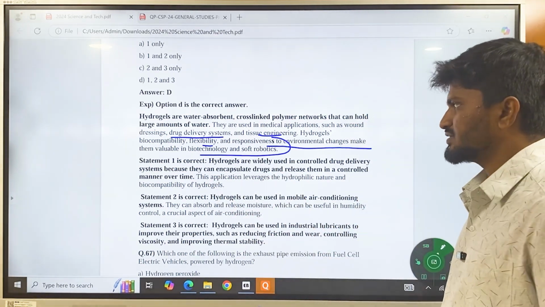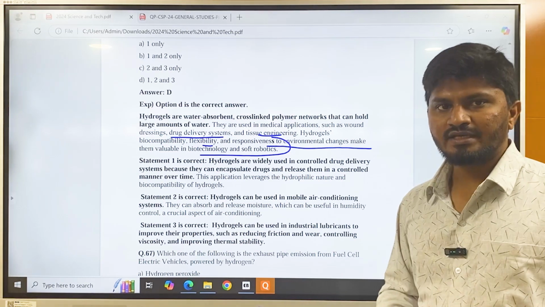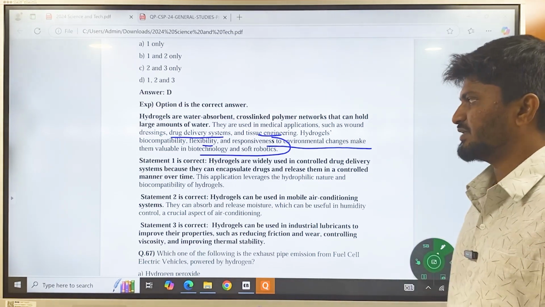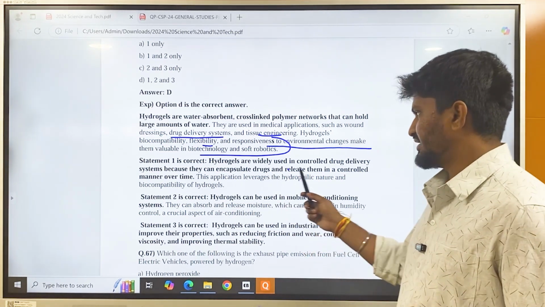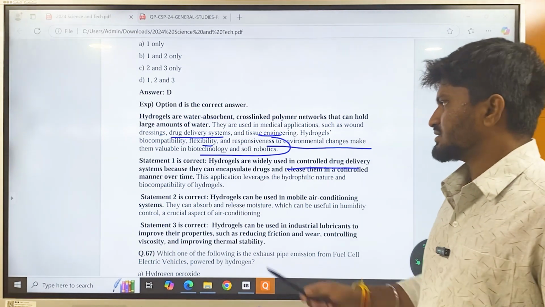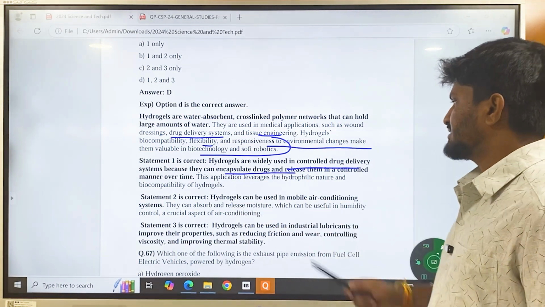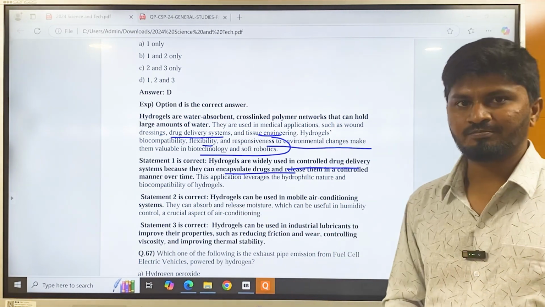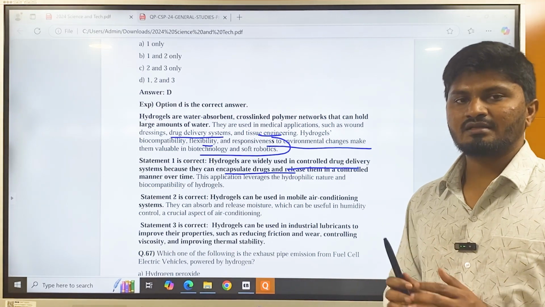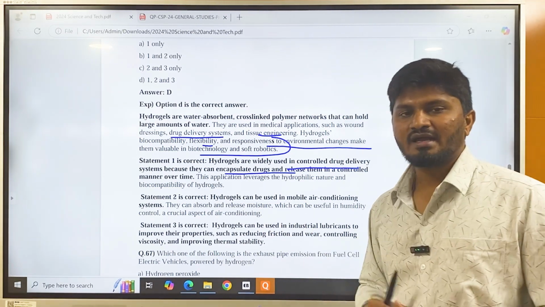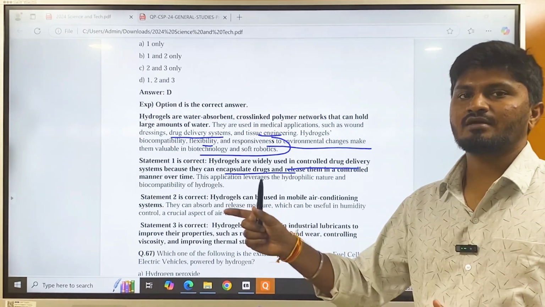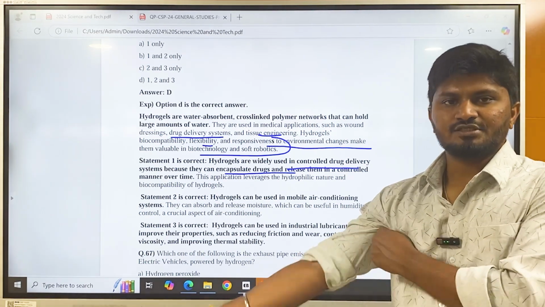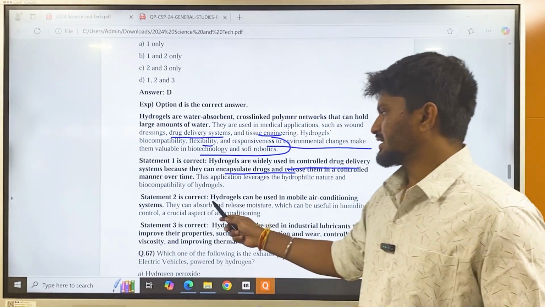That is why they are also used in red biotechnology, which is related to health and medicines. So the statement is correct. They are widely used in controlled drug delivery because they can encapsulate drugs and release them in a controlled manner over time. They will hold the drug while it moves through the blood vessels, and release it when they reach the destination.